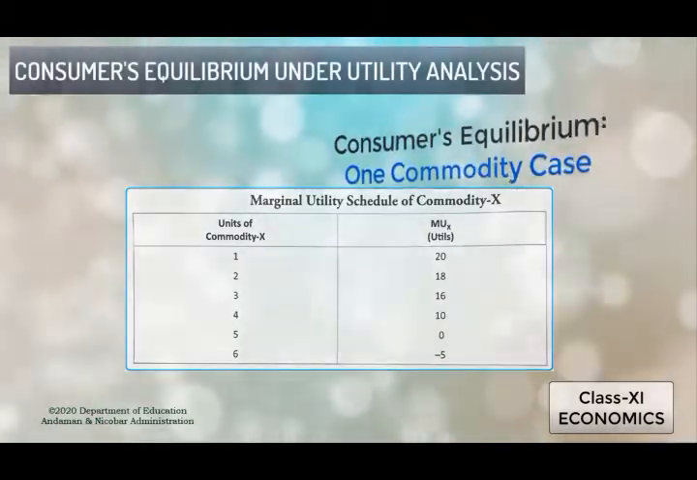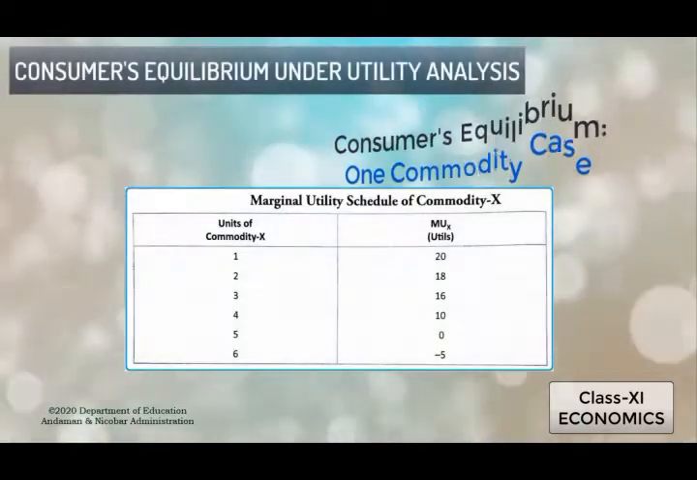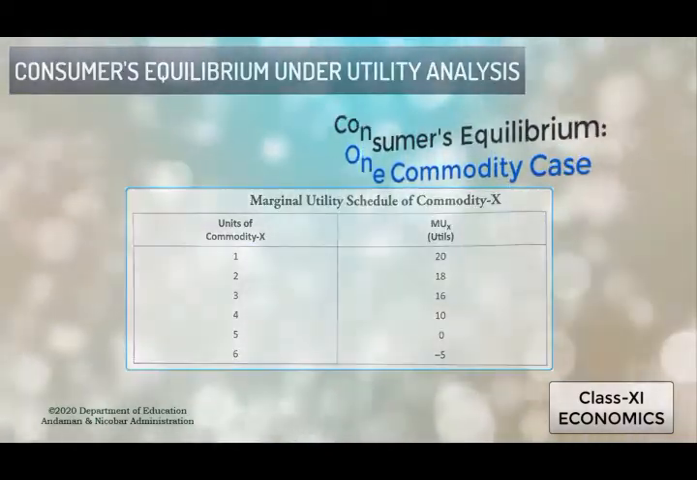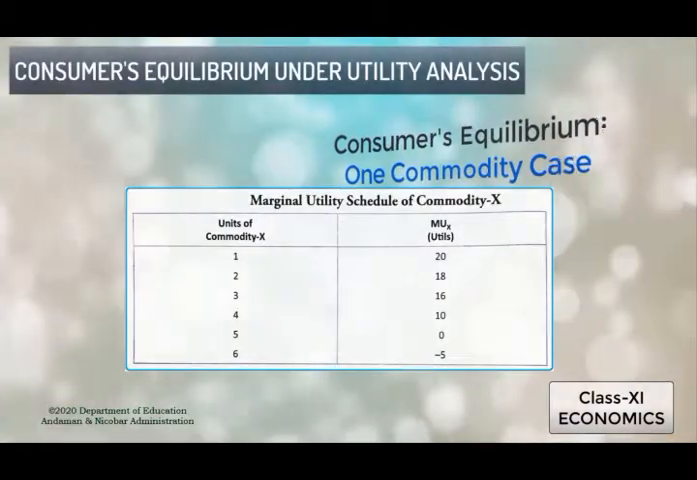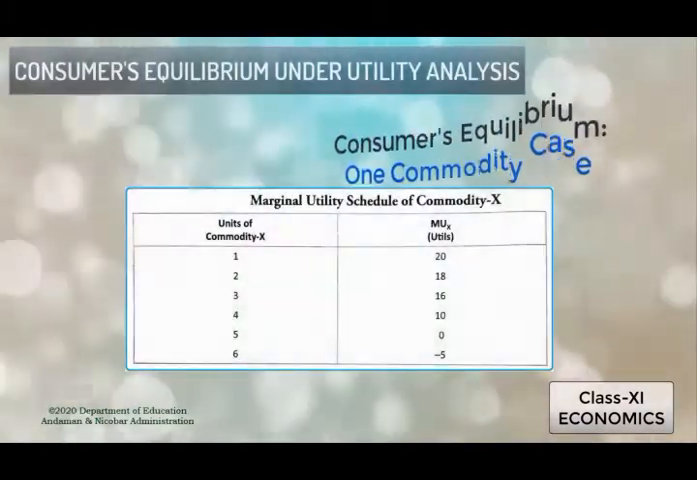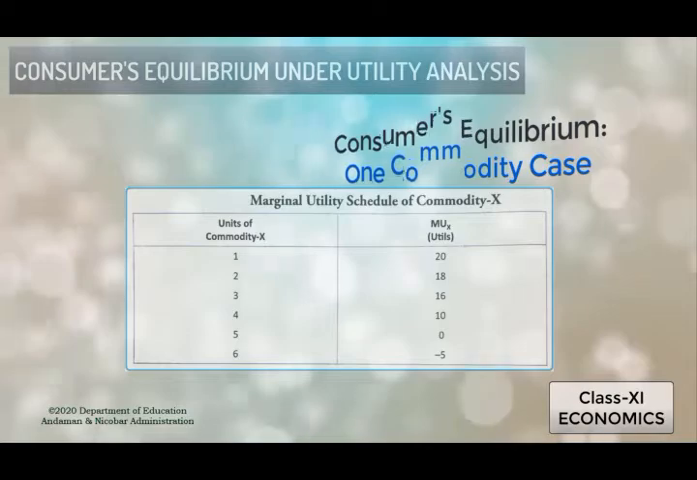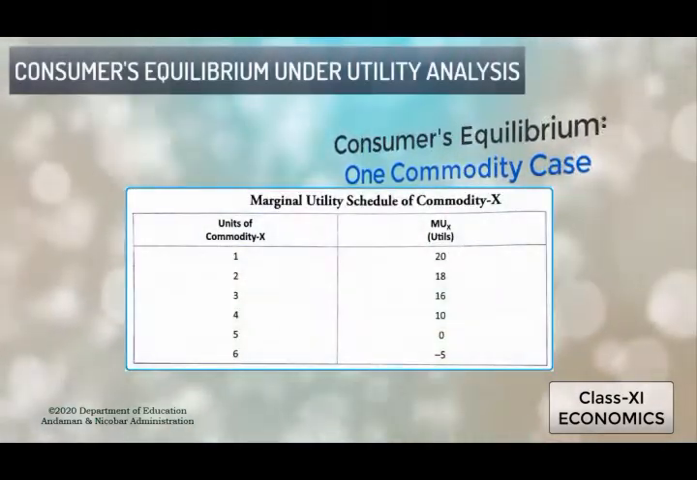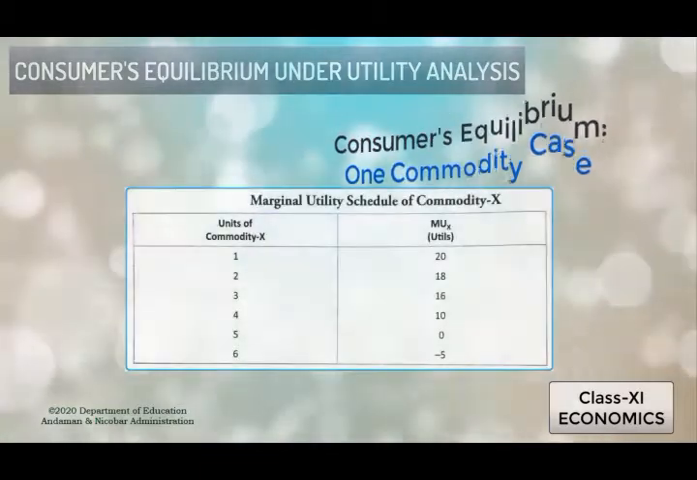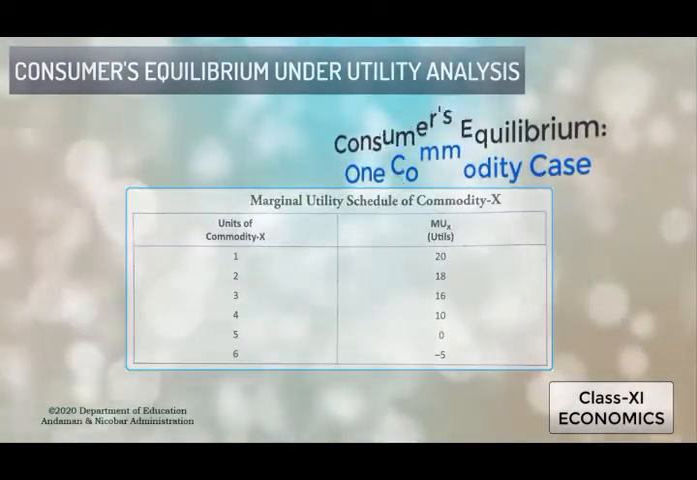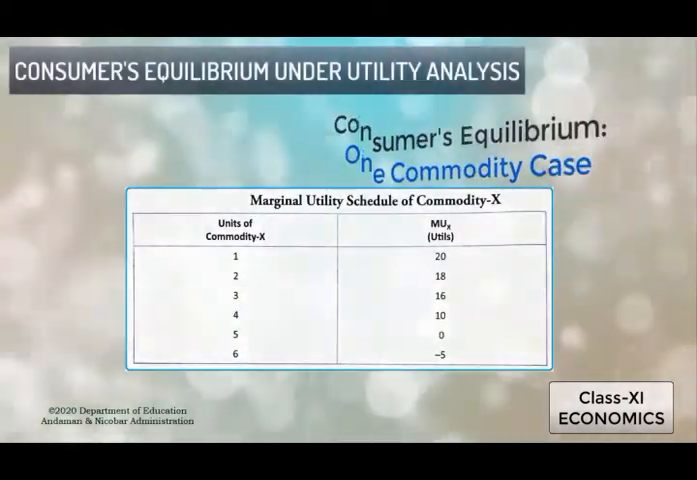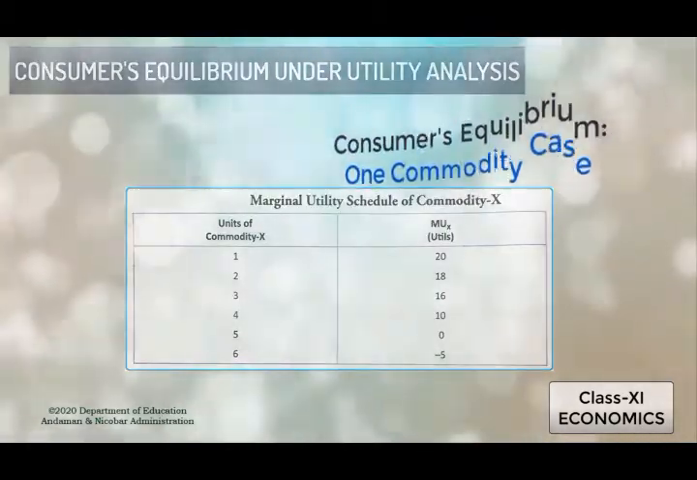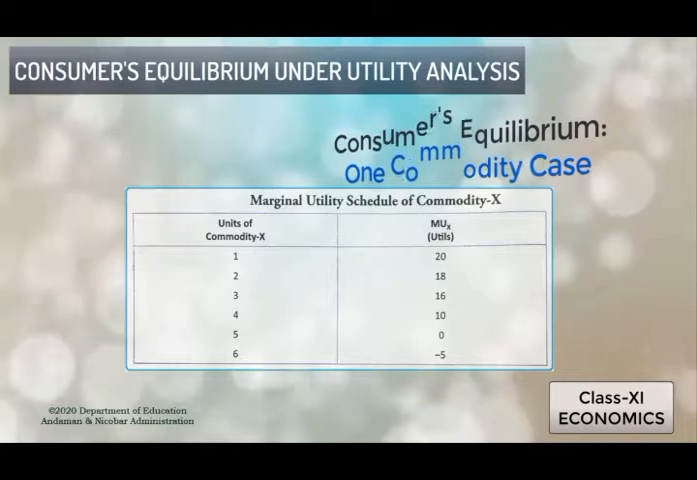So when the units of commodity X are consumed, that is from 1, 2, 3, 4, 5 and 6, at that time we can see the MU of X, that is the marginal utility which is being derived from commodity X in every unit. So first we have the MU of X as 20, then 18, 16, 10, and at the 5th unit the MU of X gets to 0.